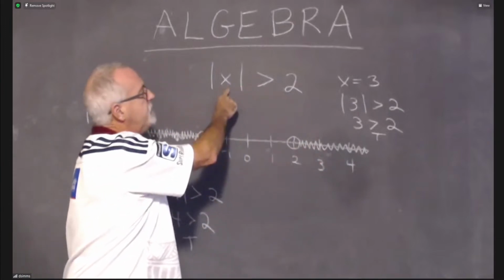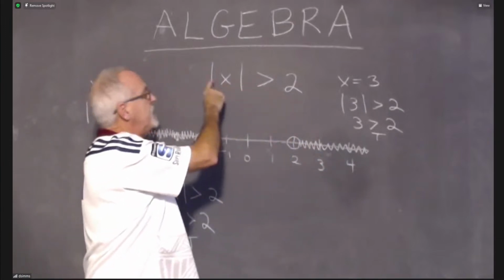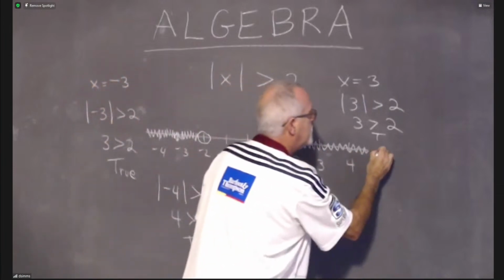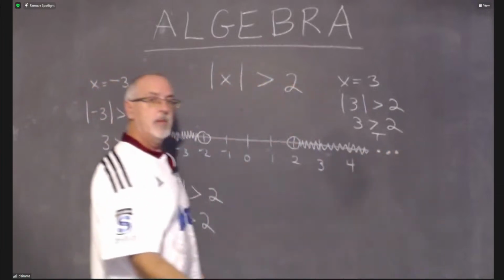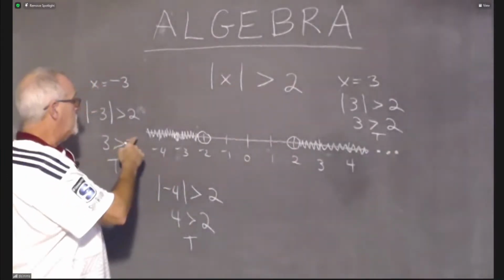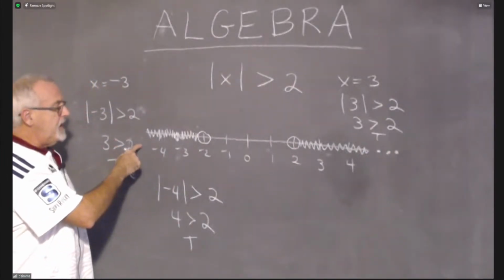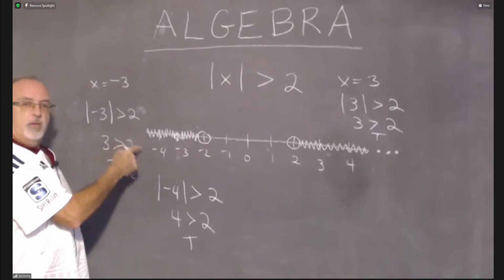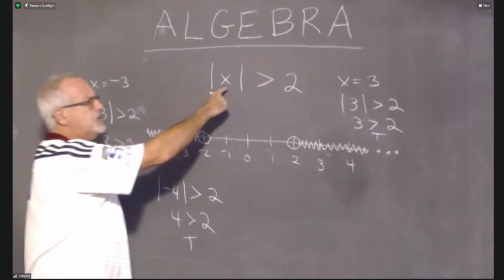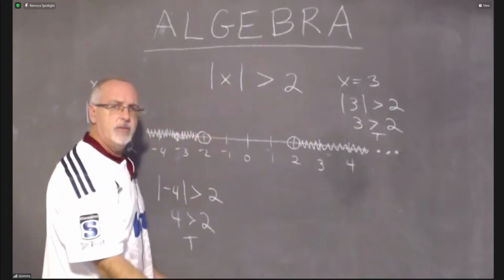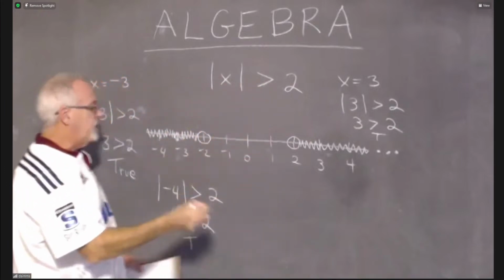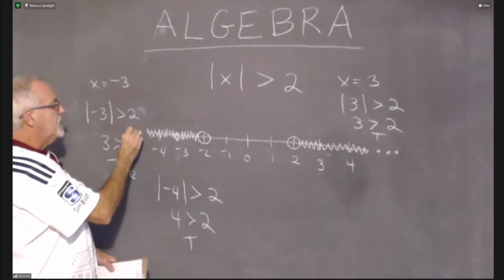The absolute value of 5 is going to be greater than 2. The absolute value of 6 is going to be greater than 2. So I need my circle... Do I need another one over here? I didn't really leave much room for it. But how about -5, which would be off the graph a little bit over here? The absolute value of -5 would be +5. And +5 is greater than 2. So yes, I need a circle over here as well.